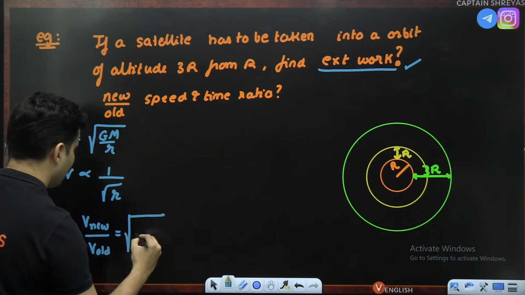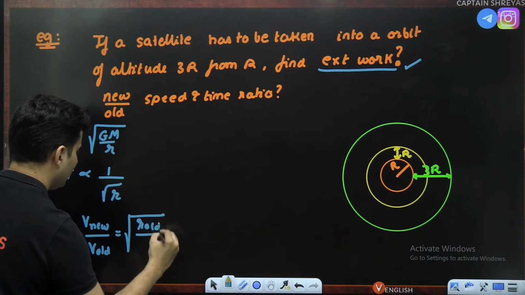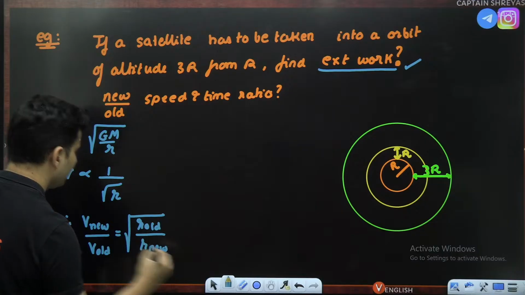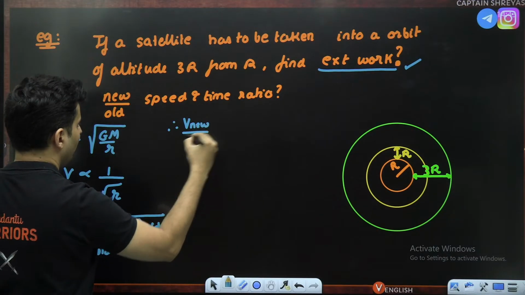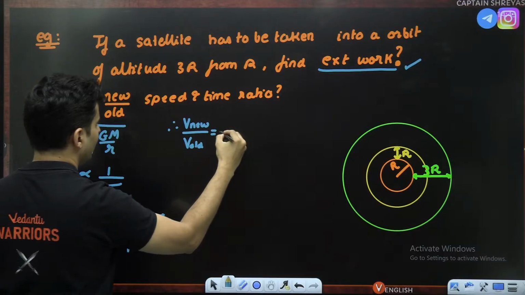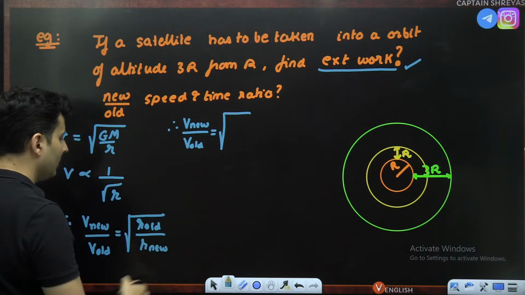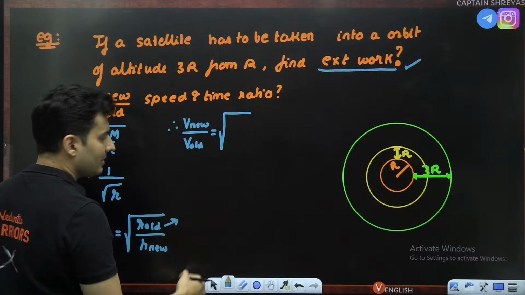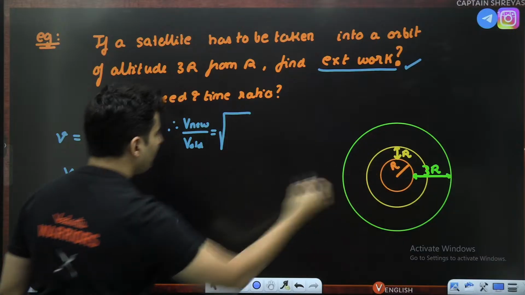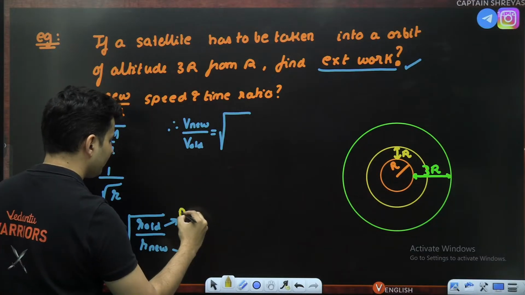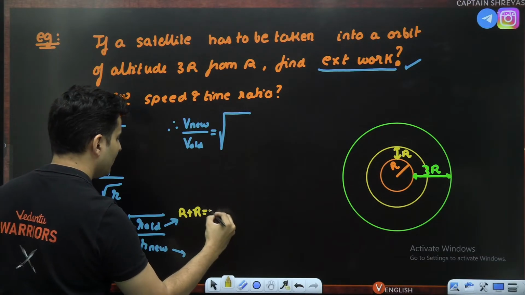It will be radius of old over radius of new, inversely related, under the root. Therefore, the new speed upon the old speed will be, what is the old and the new radius? Come on, think. Old radius was actually r plus r, which is 2r.